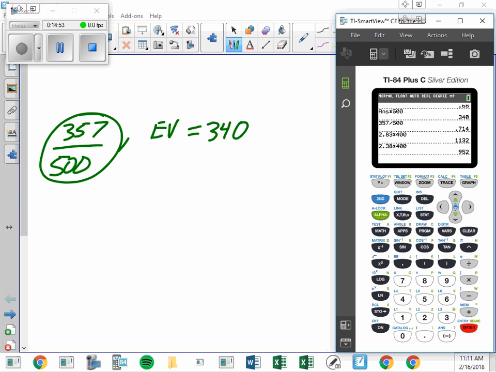Give or take what? The standard error of the number is going to be the SD times the square root of 400. So 1.87 times 20. Give or take 37.4.